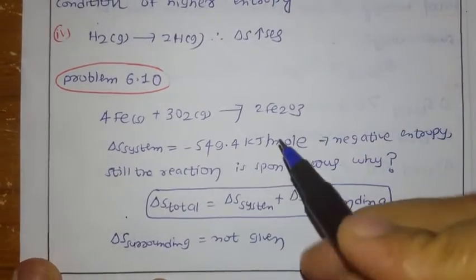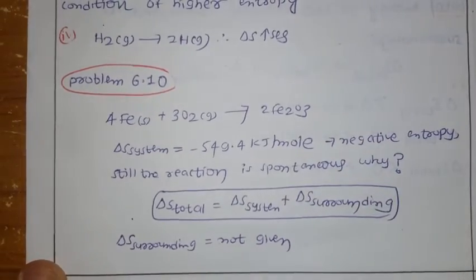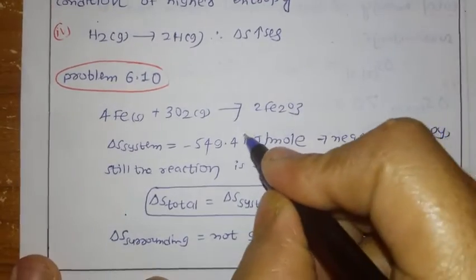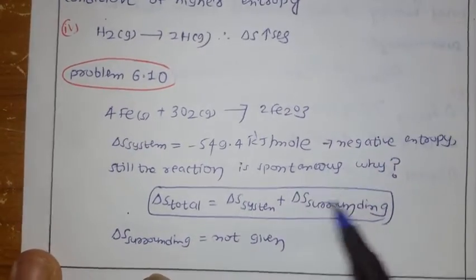Okay, joule per Kelvin per mole. This is per Kelvin per mole, it should be there. And this is per mole. Make the correction.